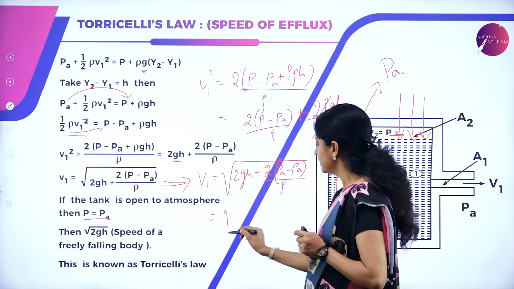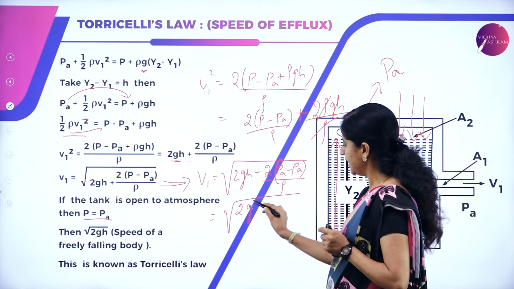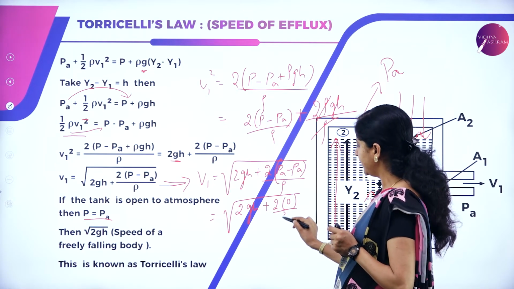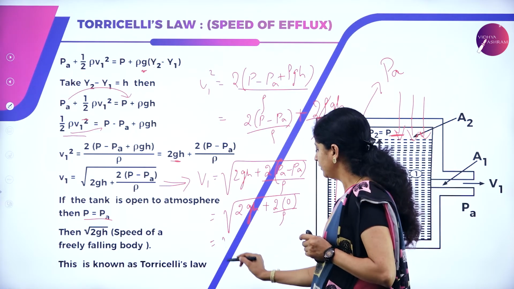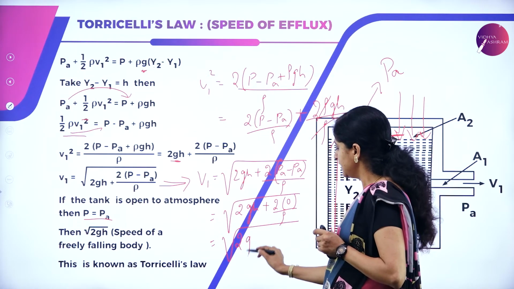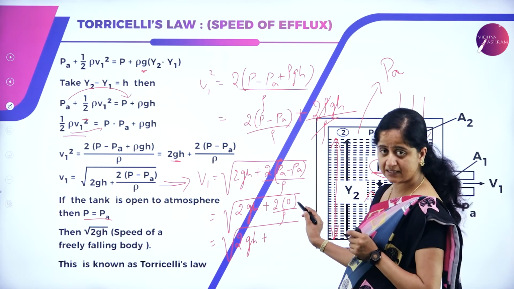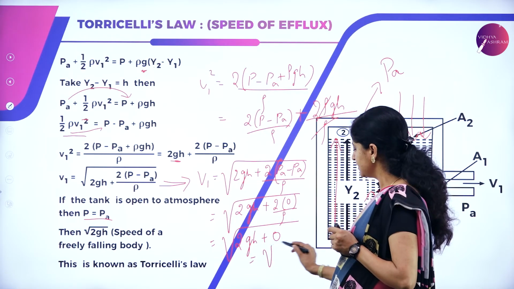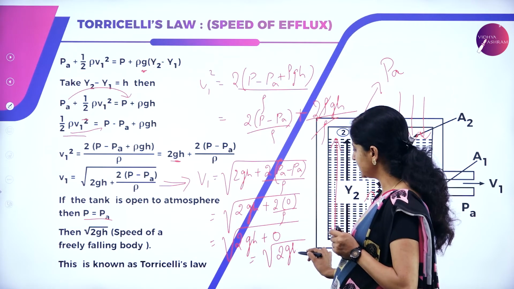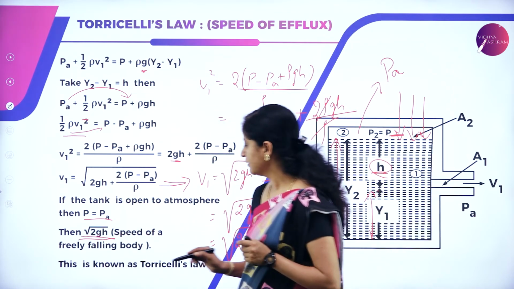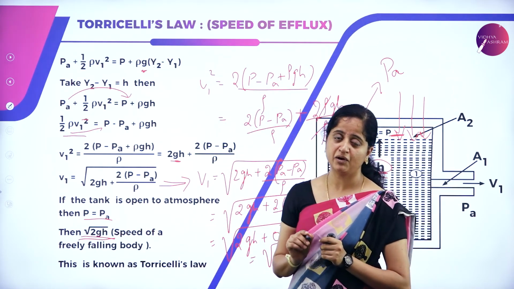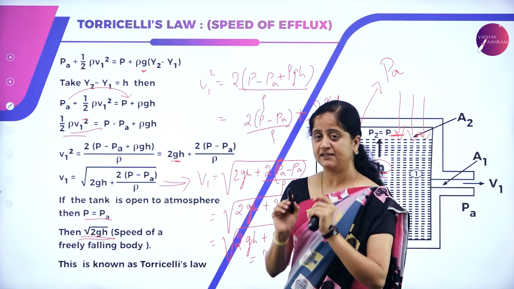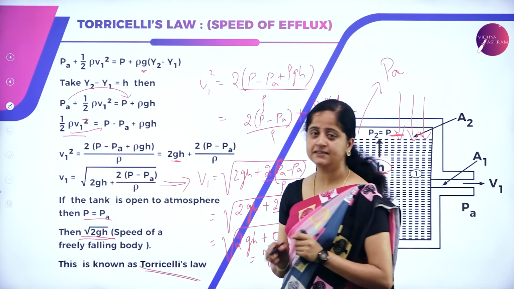This gives us square root of 2gH plus 2 into Pa minus Pa, which is 0, divided by rho, which is equal to square root of 2gH plus 2 into 0 is 0. 0 divided by anything is 0. And we get just root of 2gH, which is the expression for the speed of a freely falling body, and is also the expression for the speed of efflux. This is known as Torricelli's law.